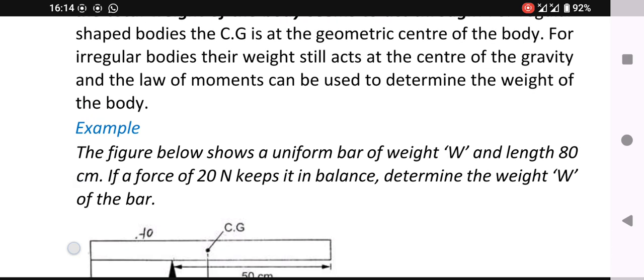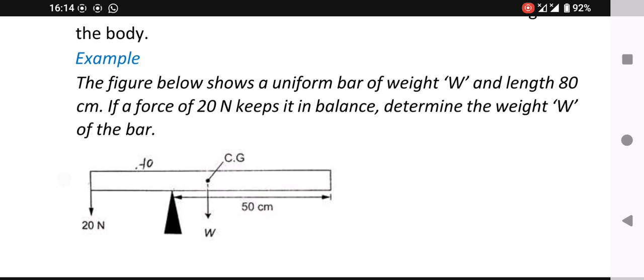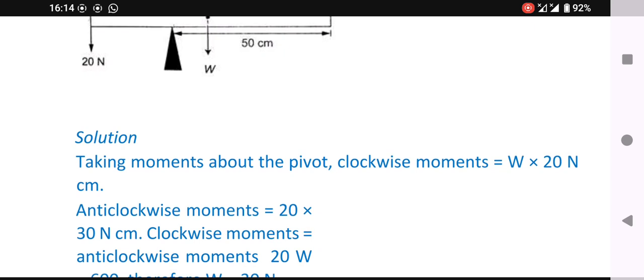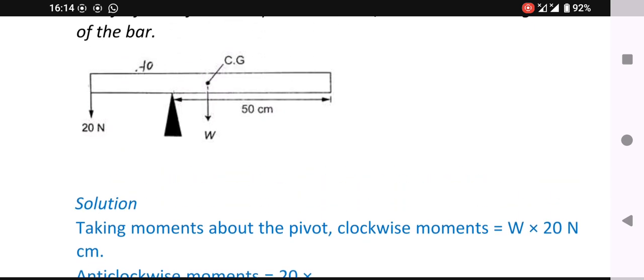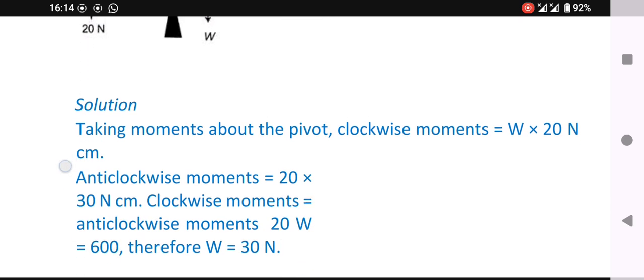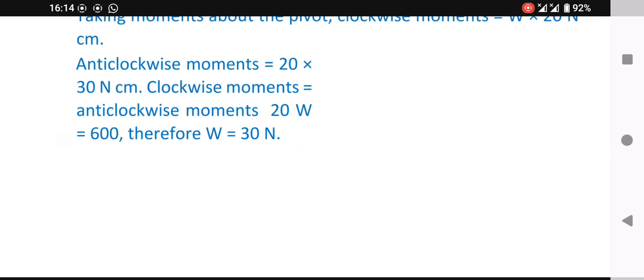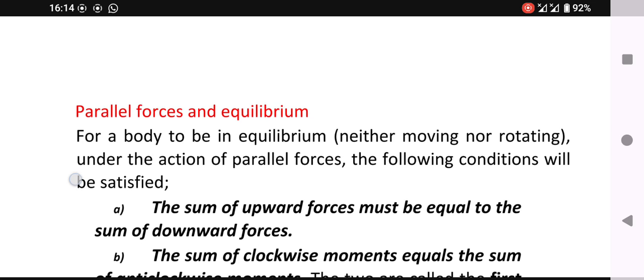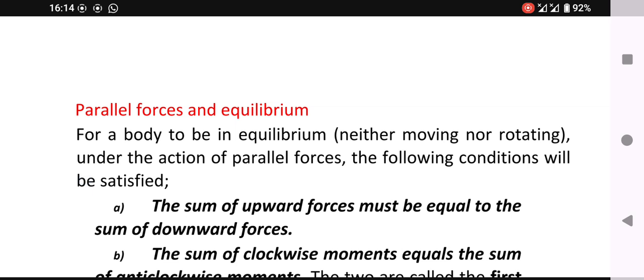We normally have some constructions that also show the COG. So in a rectangle, you can construct the COG, and as well in triangles and in a circle. So that is all about the COG. We have parallel forces and equilibrium. Before we dive into parallel forces, we are first required to know the conditions for a body or a system to be said to be at equilibrium.